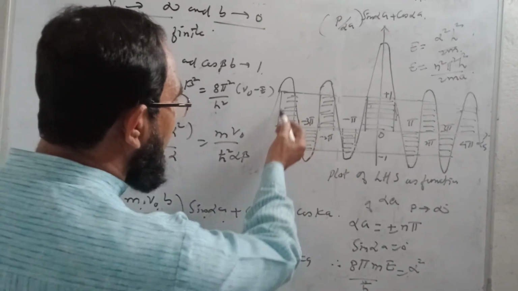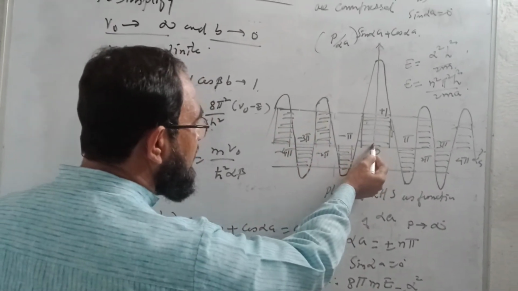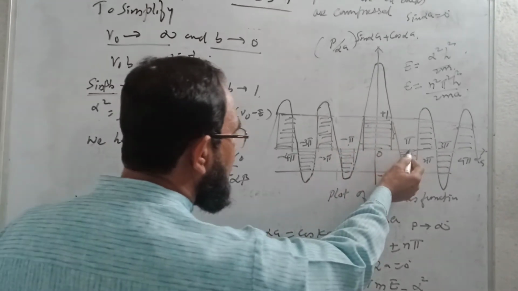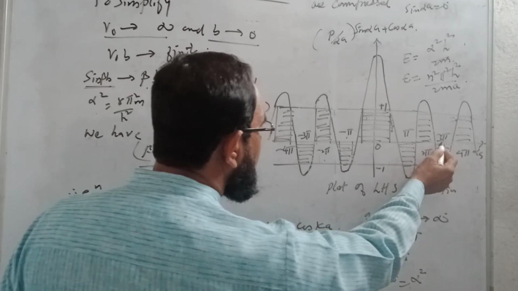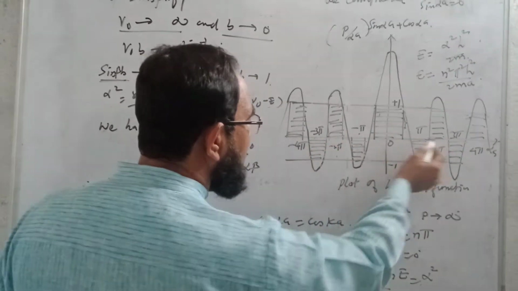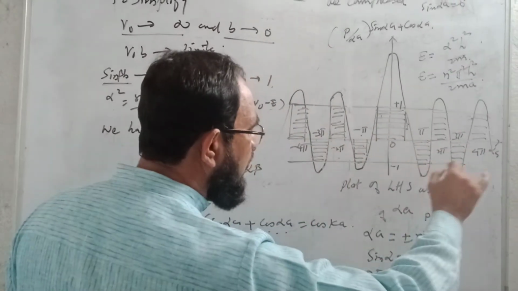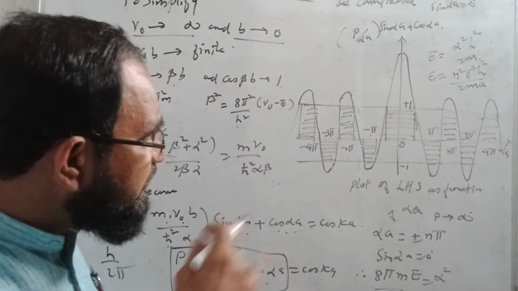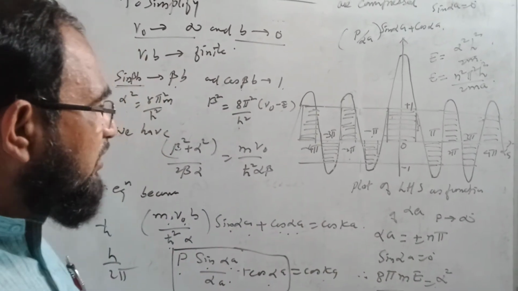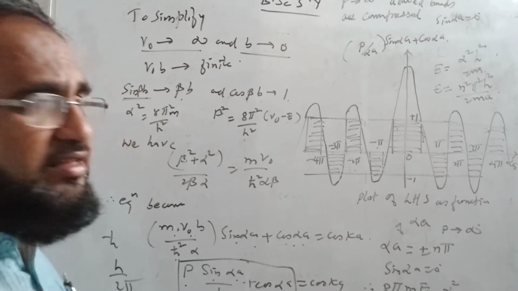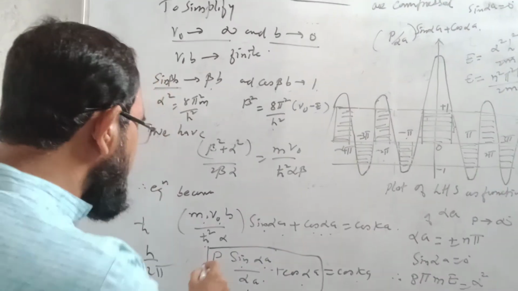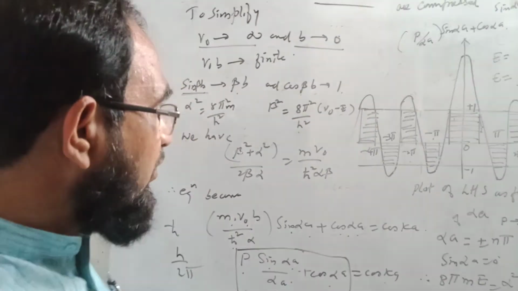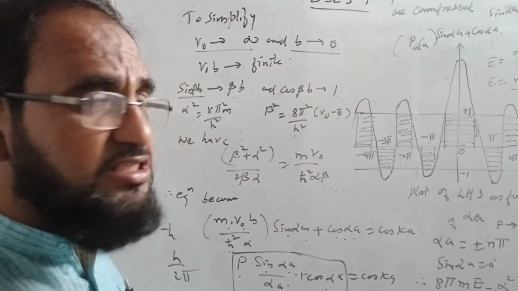Then I can have the graph for 0, minus pi, plus pi, minus 2 pi, plus 2 pi, then minus 3 pi, plus 3 pi, and so on. We can see that the bands get compressed as we move away. Therefore we can say that when P tends to infinity, then allowed bands are compressed